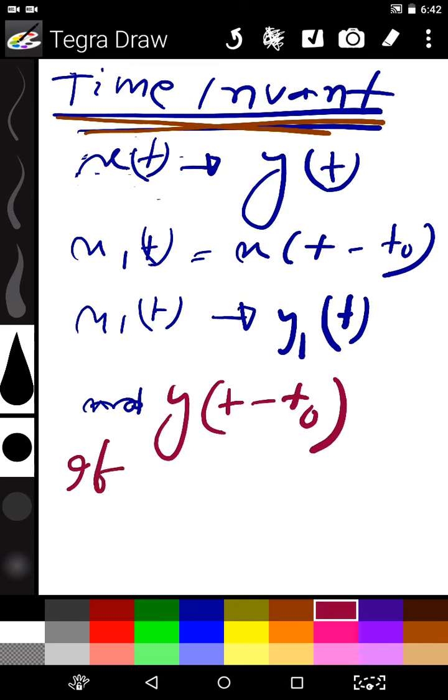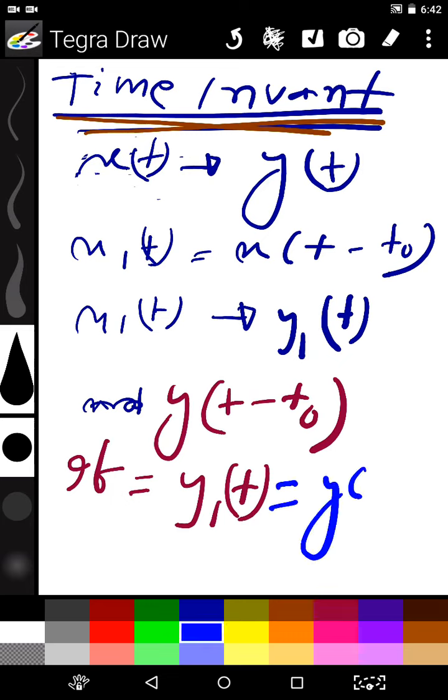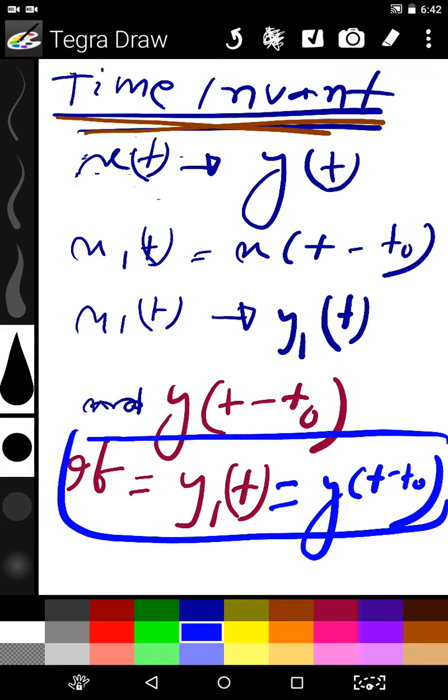If y1(t) is equal to y(t - t0), if this condition is satisfied, that is, the output of the delayed input is equal to the delayed output of the original input, then the system is called time invariant. Let's say we give an example.